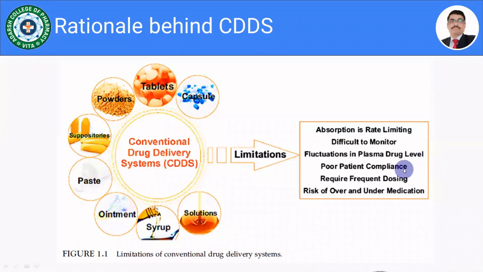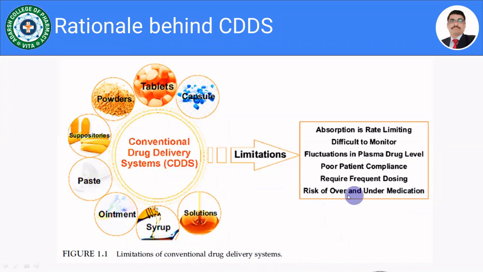Then the third problem associated with the conventional drug delivery system is poor patient compliance. That is a very important thing. Patients are non-compliant due to so many reasons. Then it requires frequent dosing, that is the fourth one. And the last one is the risk of over and under medication.